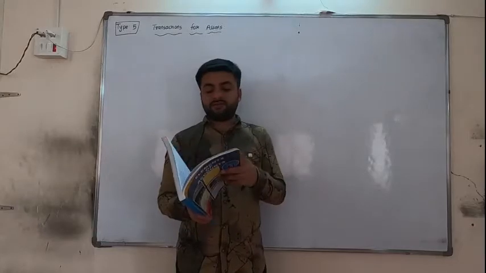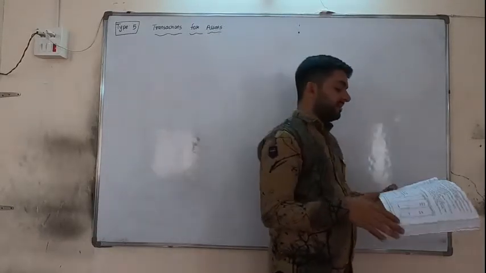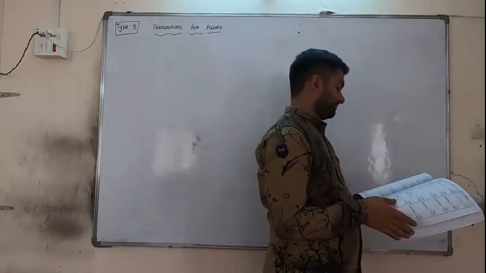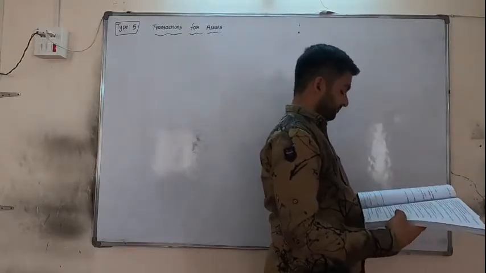Okay, now we are going to see the transactions, but first we will write something. The sum is given on page number 104, but first let's write one or two or three things here.